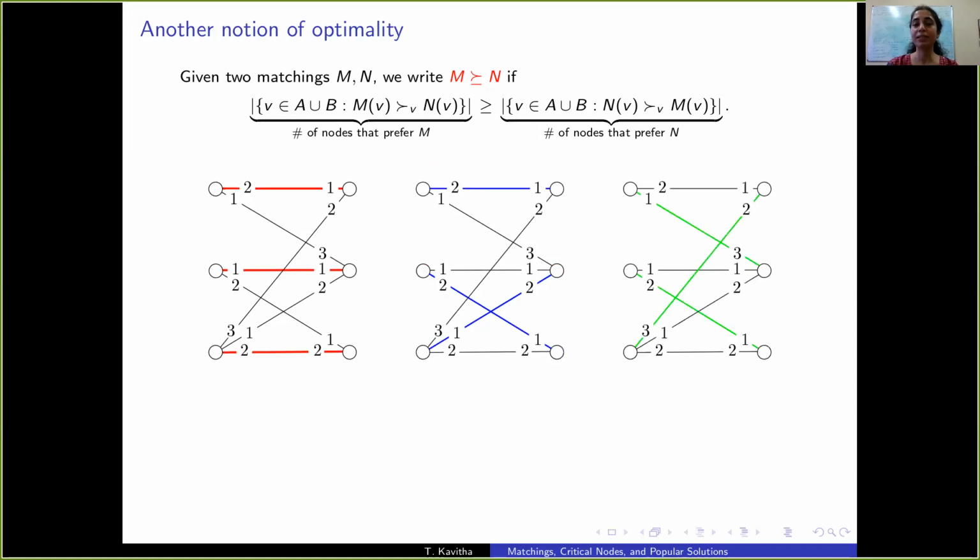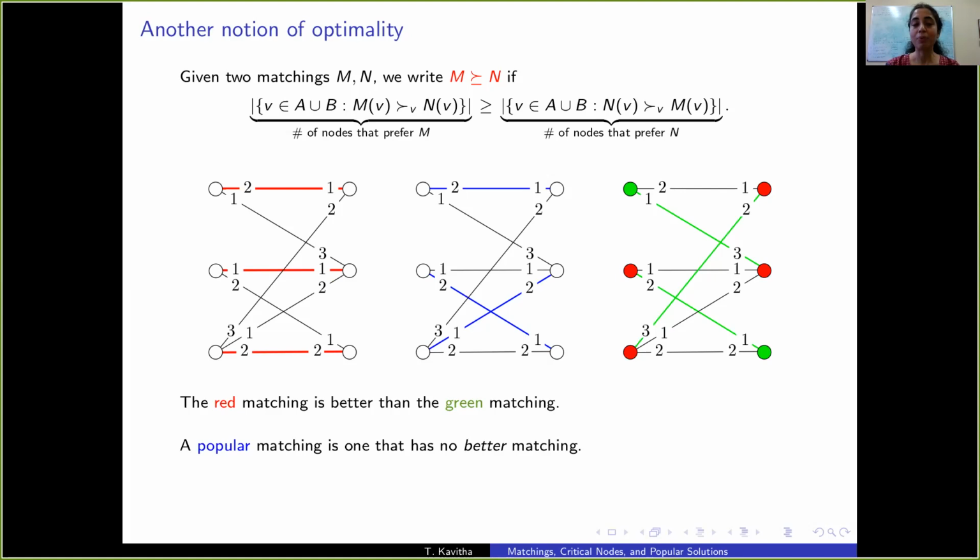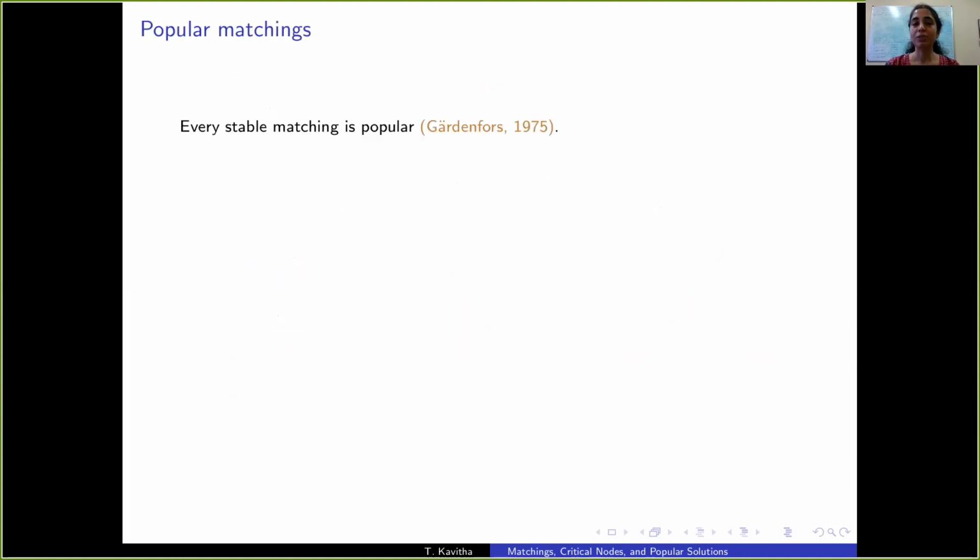Let's compare the red and green matchings. Here, the red matching is better than the green matching because 4 nodes vote for the red matching while only 2 vote for the green matching. So the red matching defeats the green matching. A popular matching is one that is undefeated by any matching. That is, it has no better matching. This notion was introduced by Gardenfors in 1975, where he observed that every stable matching is popular.